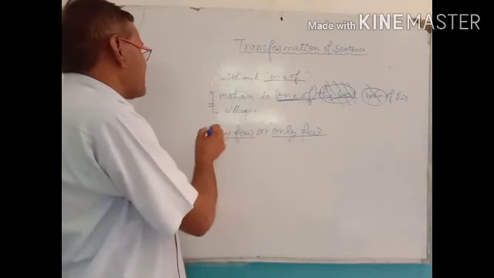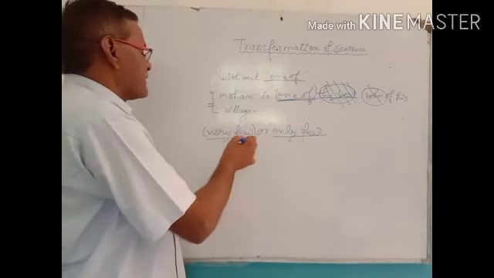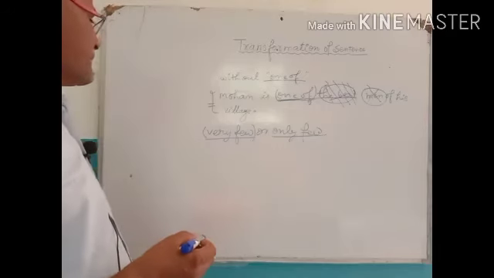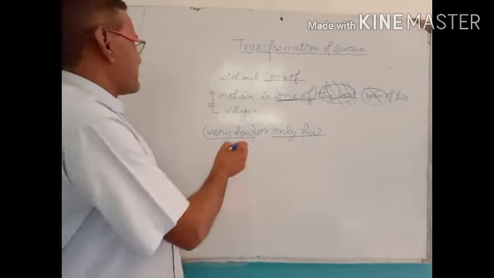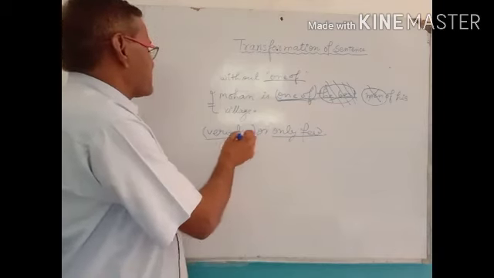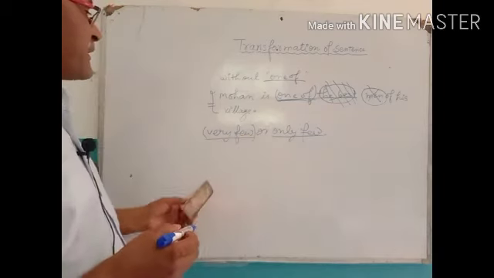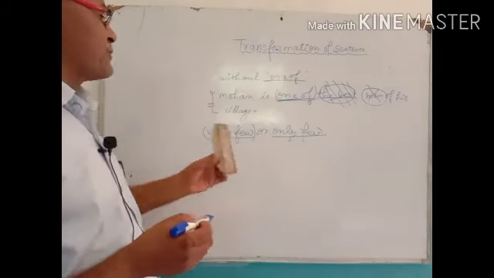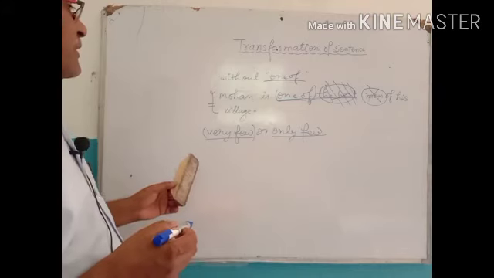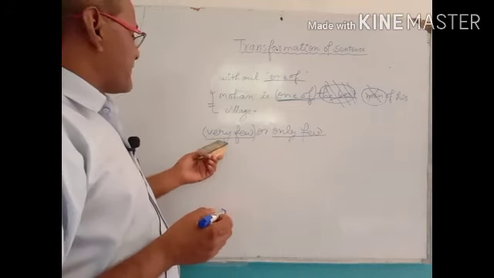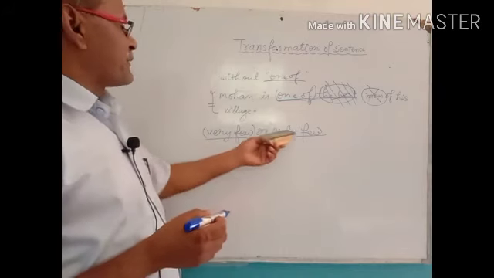Here "very few" is used in a negative sense, and "only few" is also used in a negative sense. So first of all, we should use very few or only few.